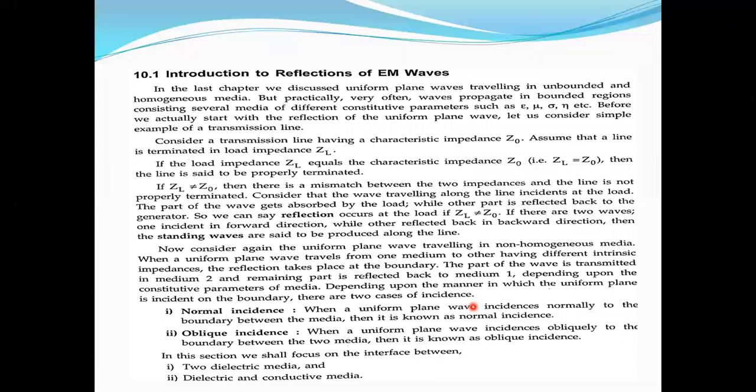Now I am going to discuss in this class the normal incidence. Normal incidence means that for the boundary interface, the electromagnetic wave that we are calling the incident wave is normal to the boundary between the two mediums. That's why we call it normal incidence.